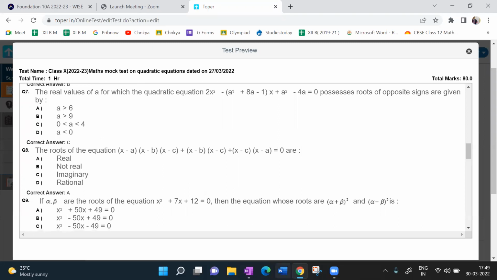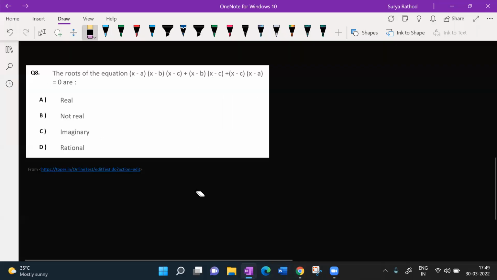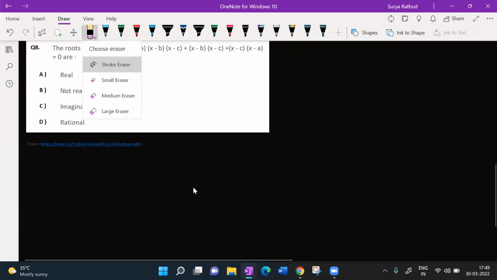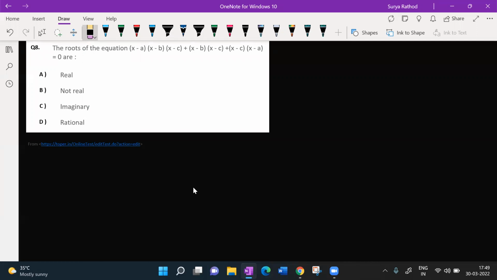Correct only. Tell me what are the roots of this quadratic equation? I mean, roots of this equation. How many of you solved it? You should respond immediately so that I can move forward. How many of you didn't solve this? And how many of you want me to solve this question?